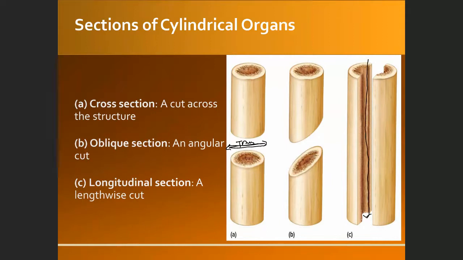We cannot really tell whether it is frontal or sagittal because it's just a tube. And then there is another one over here that cuts diagonally. It is called the oblique. This is an oblique section. So any plane that cuts organs diagonally is going to be called an oblique section.